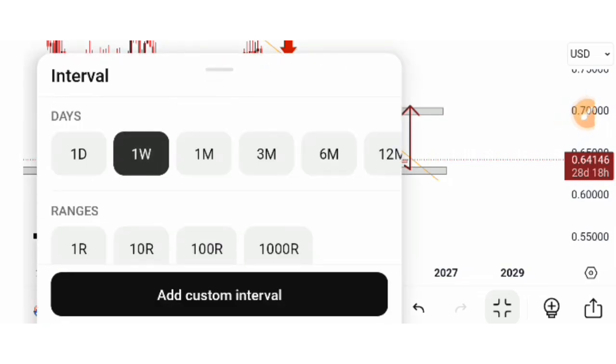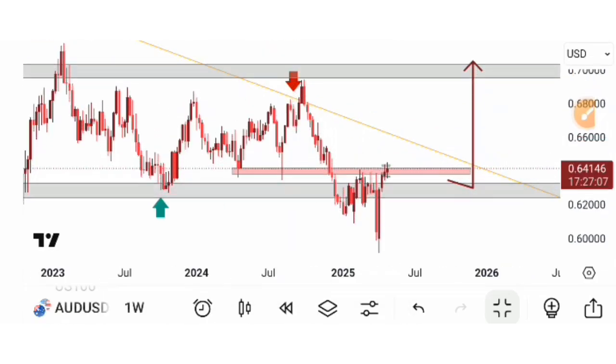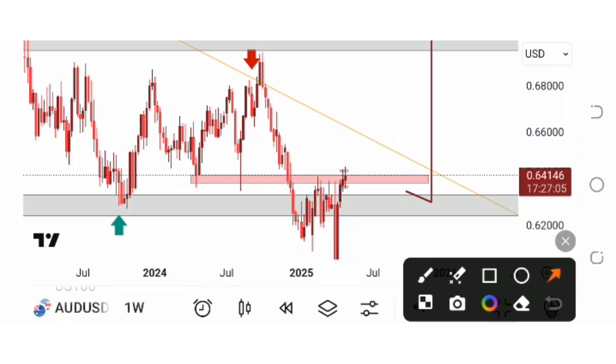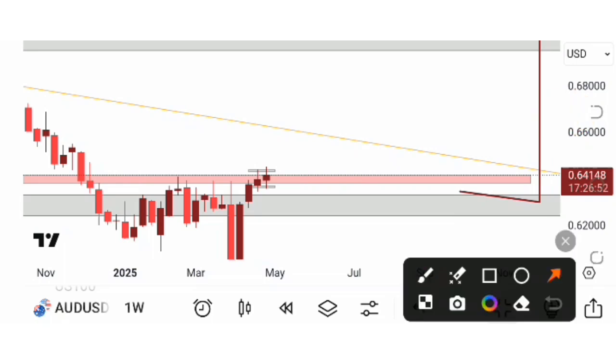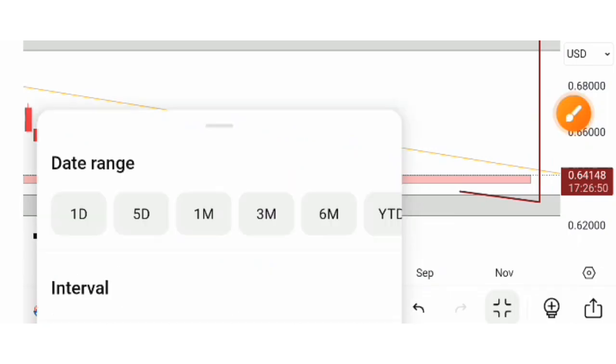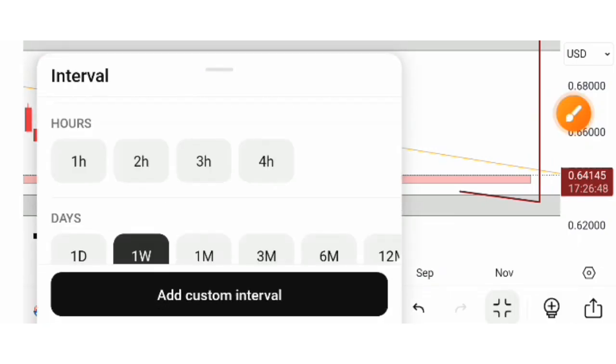This is the 1 hour time frame. If you go to the weekly time frame, you will see that we are at an area of resistance. This is coming from this area of support we did have in the past. As you can see, first touch, second touch over there, and so when the market was below, it started to reject, and currently we are seeing that in the last 2 weeks the market has been caught up in between these two areas over here. So let's go on the 4 hour time frame.